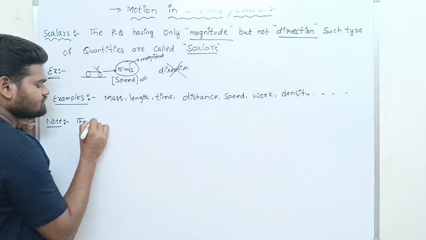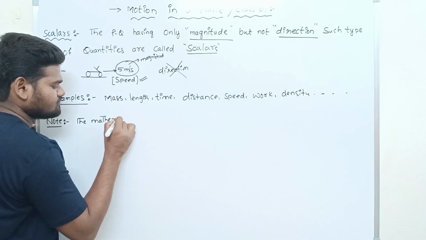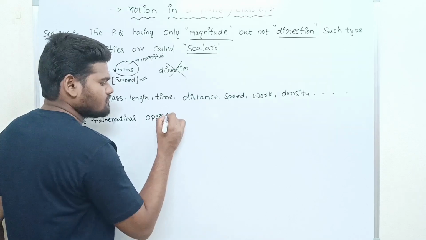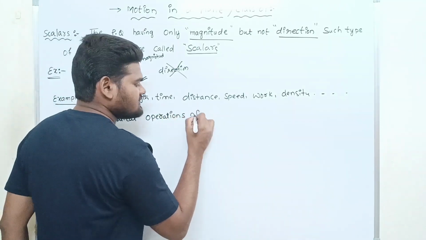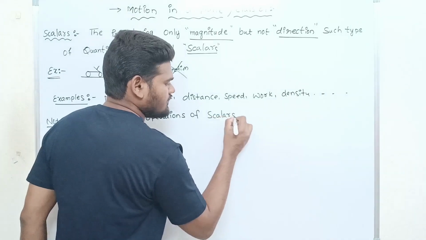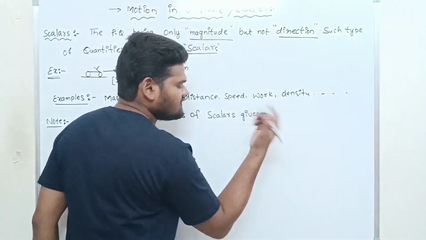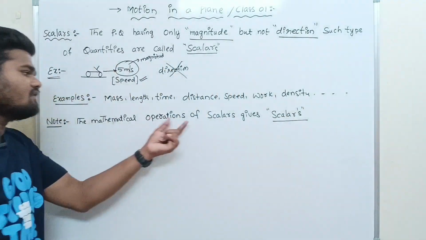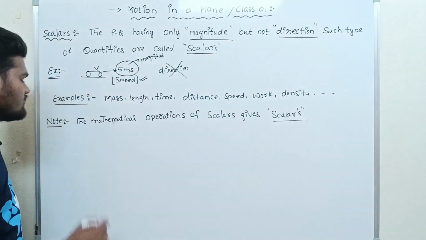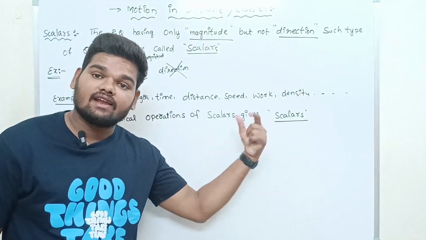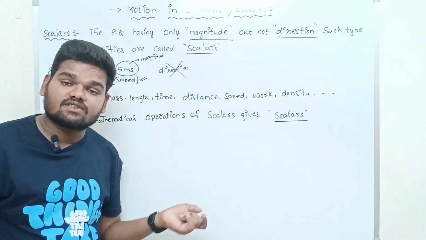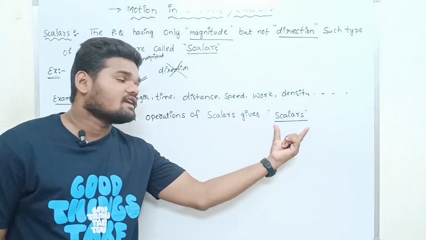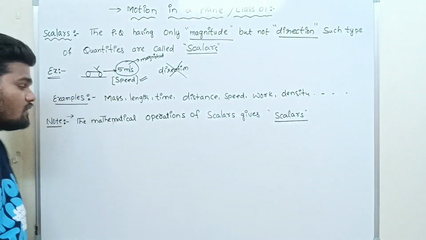Okay, note the mathematical operations of scalars give scalars. The mathematical operations of scalars give what? Scalars only. Addition of two scalars, you will get the answer again as a scalar quantity. If you multiply two scalars, you will get the answer in terms of scalars only. If you divide two scalars, again you will get the answer in terms of scalars only.